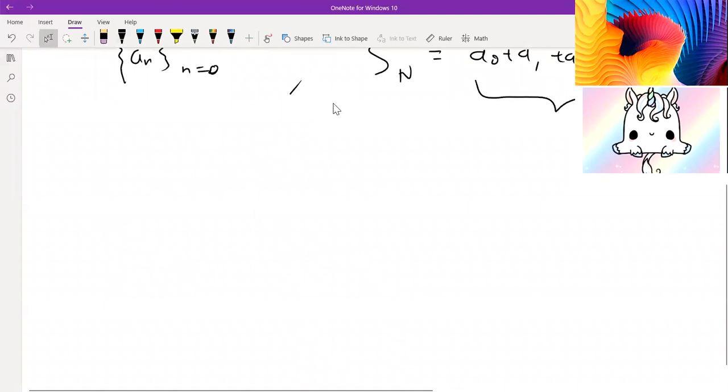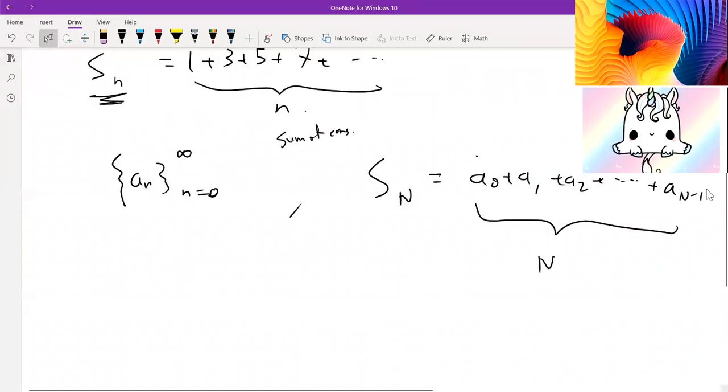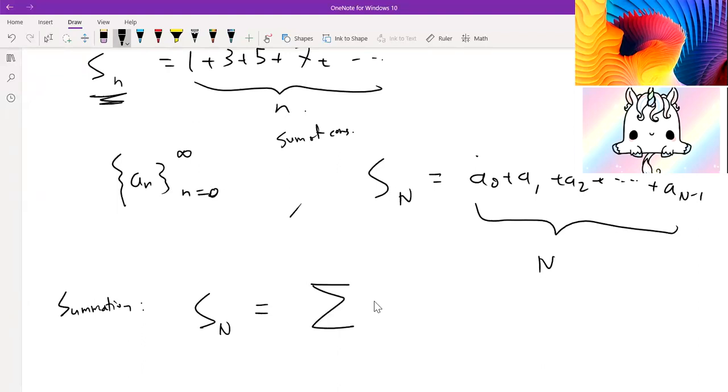And you notice that this has n terms here because we go from 0 to n minus 1. And it turns out that there's a very easy way to write series without needing to write this kind of bracket notation with all the addition signs. We just use something called a summation. So a summation is written like this. Essentially, we write Sn, and this thing is equivalent to this, the Greek letter capital sigma. Sigma is like S, so that's why it's related to sum.